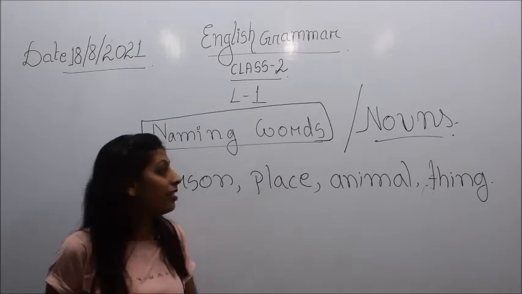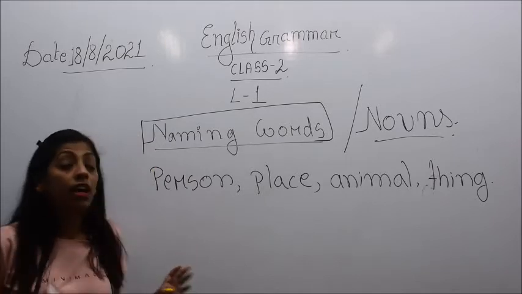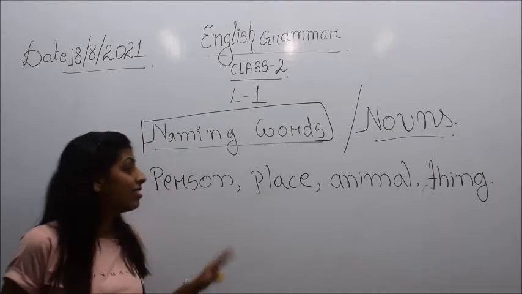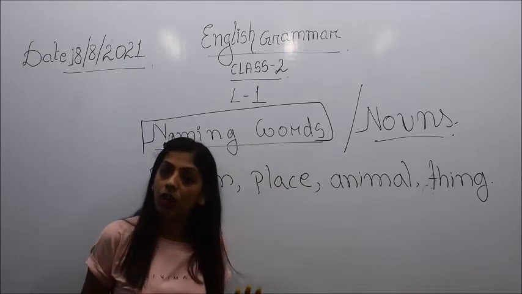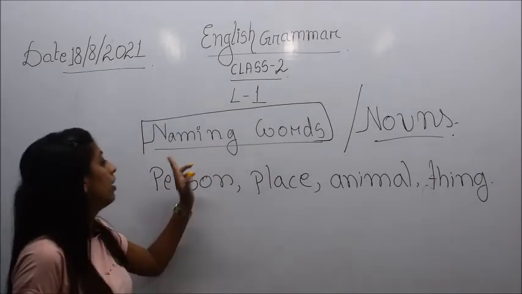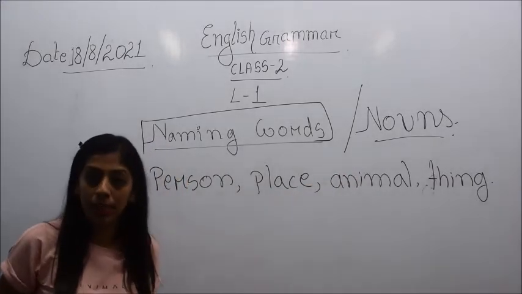Or if you are asked what a noun is, then also you will say the same definition: those words which represent the name of person, place, animal or things are called noun. So here naming words and nouns are both the same.